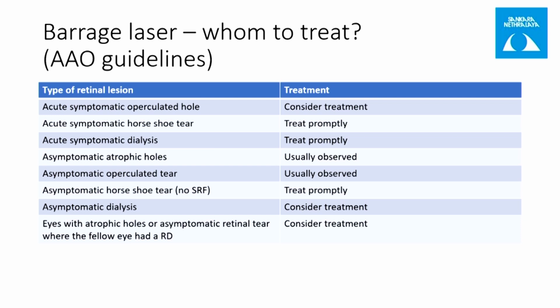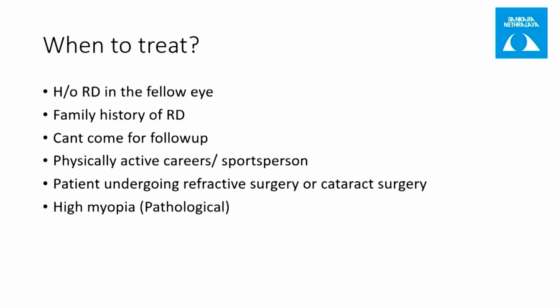Asymptomatic dialysis requires treatment. And eyes with atrophic hole or asymptomatic retinal tear where the fellow eye had RD, we should consider treatment. So when to treat? If there is history of retinal detachment in the fellow eye, family history of retinal detachment, patient cannot come for follow-up, physically active patient like career in sports personnel, etc. needs to be treated. Patient undergoing refractive surgery or cataract surgery, and high myopia.